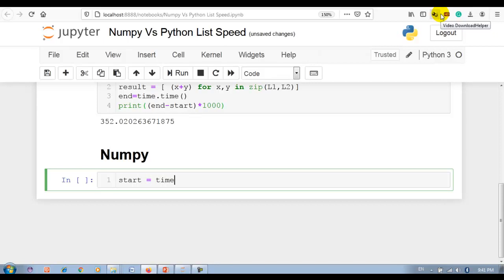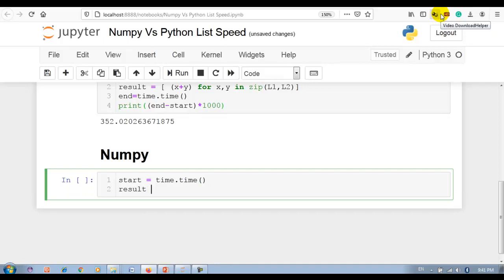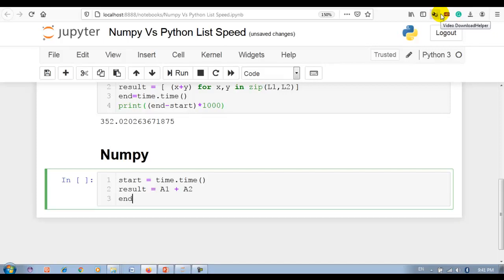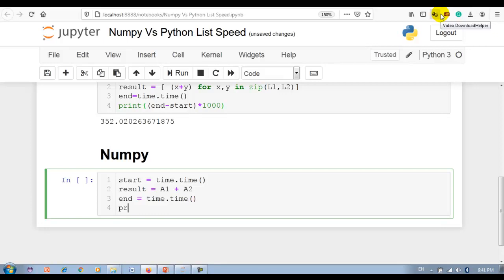Now let me check it for NumPy. Again we have to start the timer. Then here we are not required to use list comprehension because by default NumPy performs the operation element-wise. Then end is equal to time.time. Now print end minus start, and to convert into milliseconds multiply by 1000.